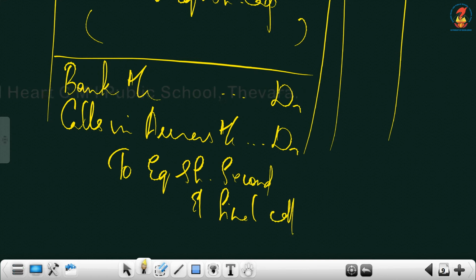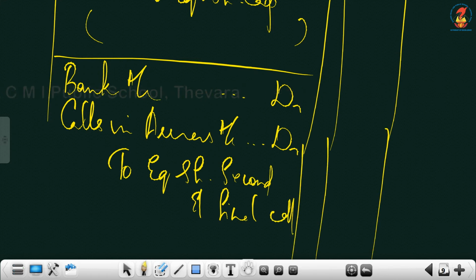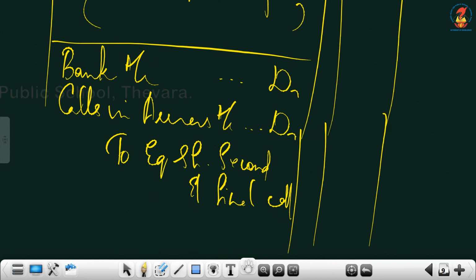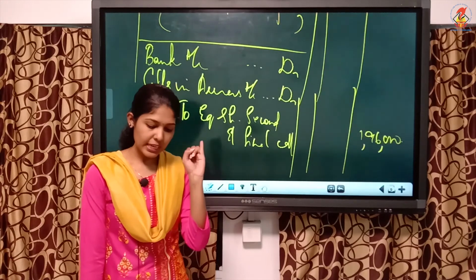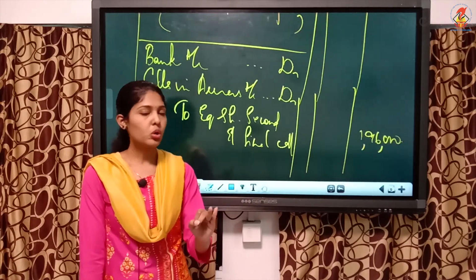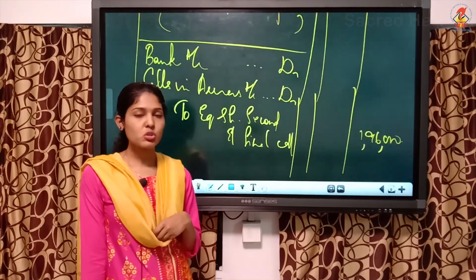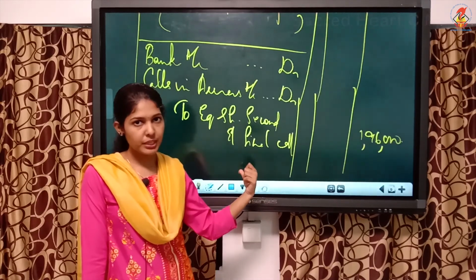Second and final call you take from the previous entry, that is 1,96,000, and here the calls in arrears means Rajat didn't pay allotment and first call, so he will not pay the second call also, but should we consider Rajat's number here?